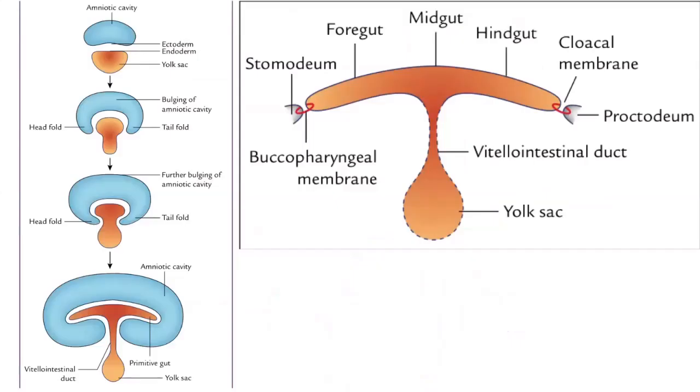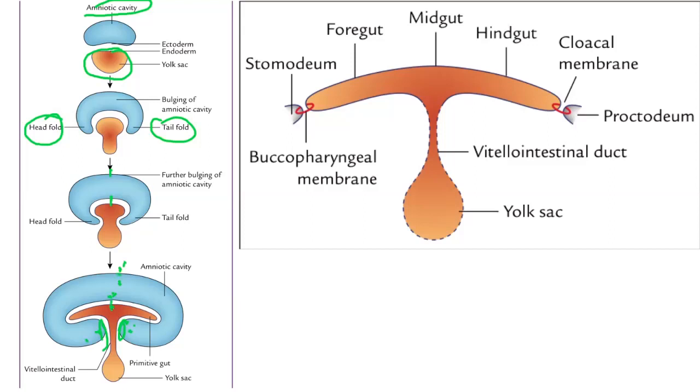And this is during the development, you see amniotic cavity and yolk sac, the midgut develops from this. You see this is the head fold and tail fold and the lateral folds. So there are four folds, right?